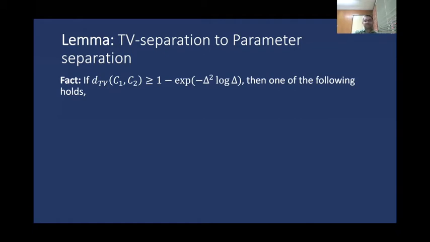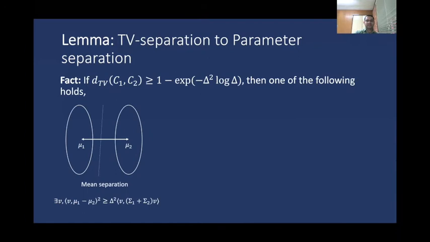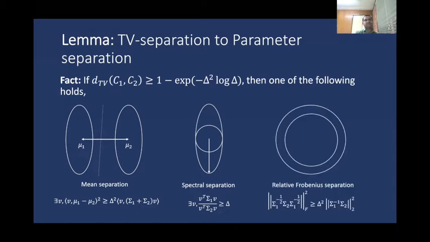So if you have two Gaussians that are close to 1 separated in total variation distance, then one of the following holds. Either there is a direction in which your means are extremely separated, or some direction along which your variance is extremely separated, or there are several directions along which your variance is separated by a little bit.